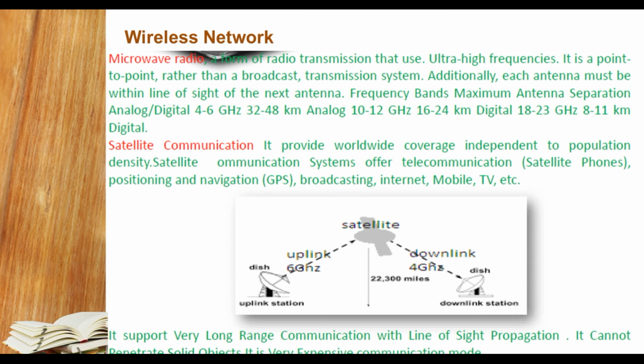It means we need to set the antenna also. Solid objects cannot distort the signal. There is no problem with any kind of obstacle in satellite communication.